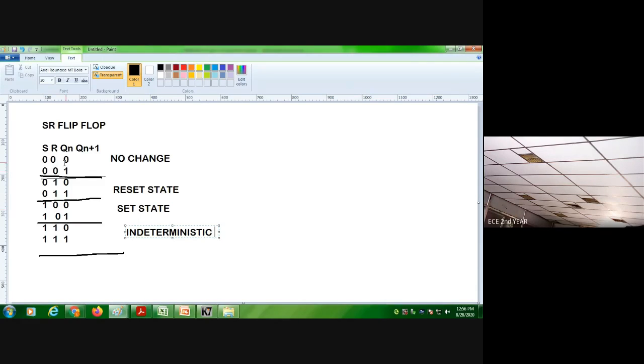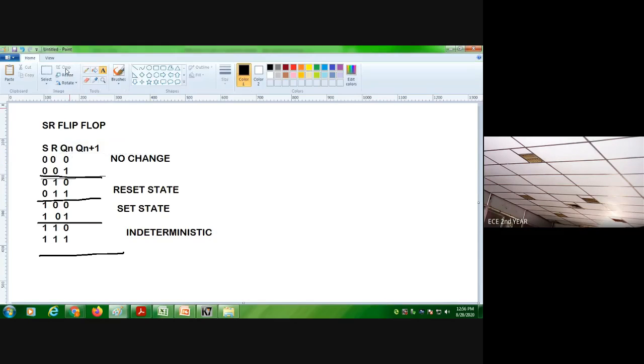Why do we call it no change? Whether Qn is 0 or 1, whatever it may be, the output does not change. It remains in the previous state only: 0 means 0, 1 means 1. Reset means R is high, 1. Whether the present state is 0 or 1, I don't bother about it; it becomes 0.